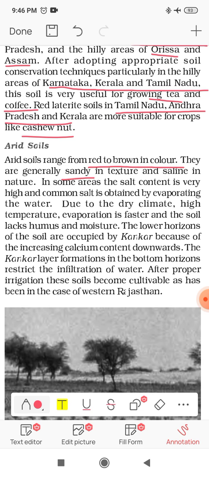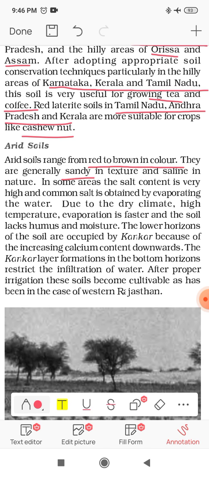As we have seen in alluvial soil, sand, silt and clay are proportional, but in arid soil we will find mostly sand, and silt and clay are very much less. So a maximum proportion of sand we have, and the nature is saline.